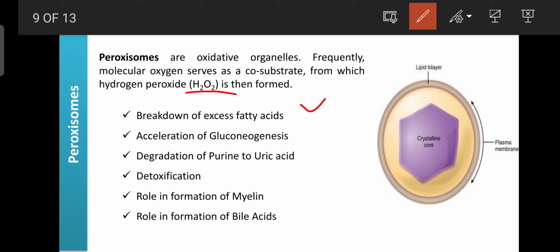It involves the acceleration of gluconeogenesis, the formation of glucose from non-carbohydrate sources, then the degradation of purine to uric acid, detoxification, and it also plays an important role in the formation of the myelin sheath, and in the formation of the bile acids.